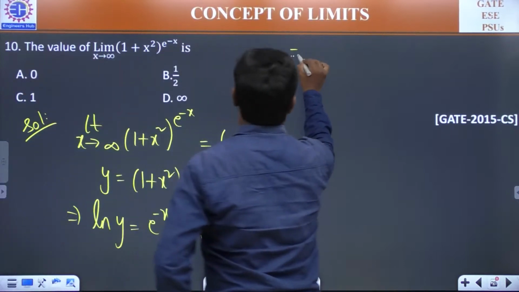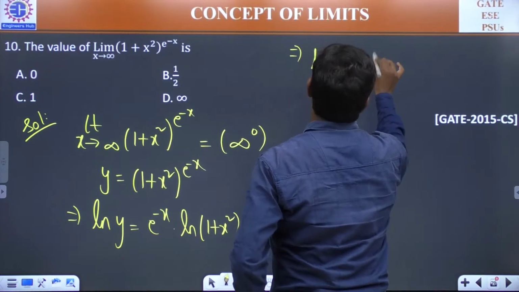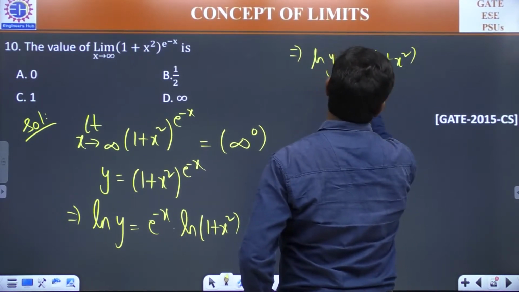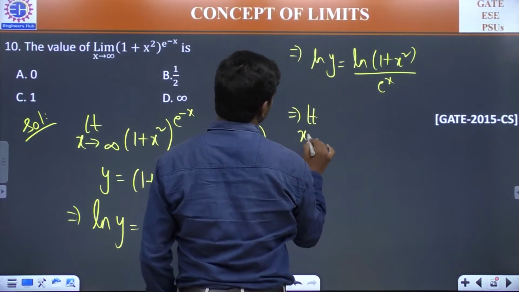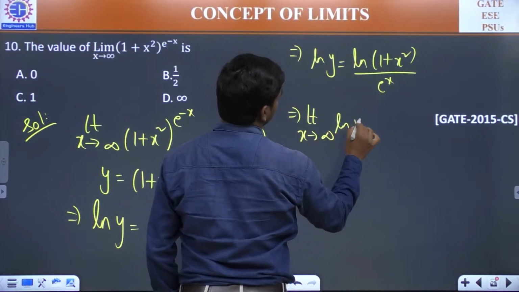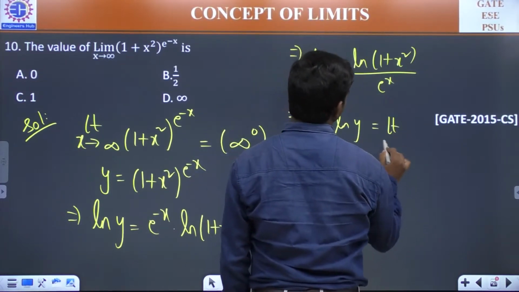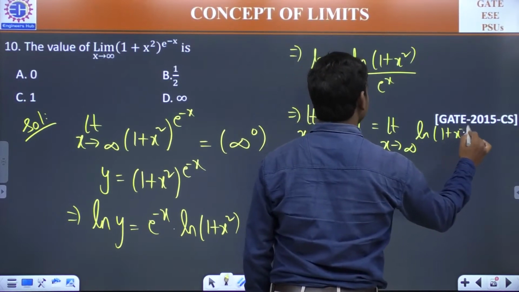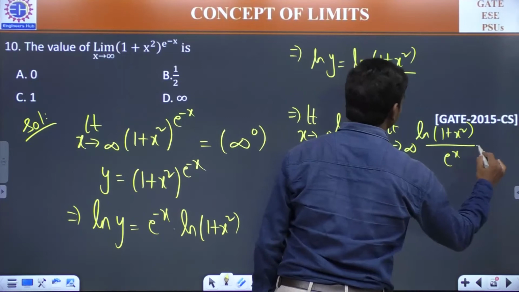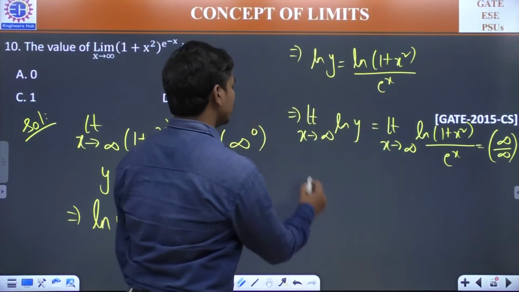And this implies ln y is equal to ln of (1 plus x square) divided by e power x. So let us apply limit, limit x tends to infinity. ln y is equal to limit x tends to infinity ln of (1 plus x square) divided by e power x, and this value is infinity by infinity now. So you can apply L'Hospital at this point of problem.